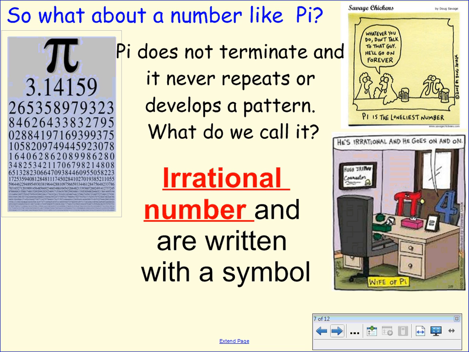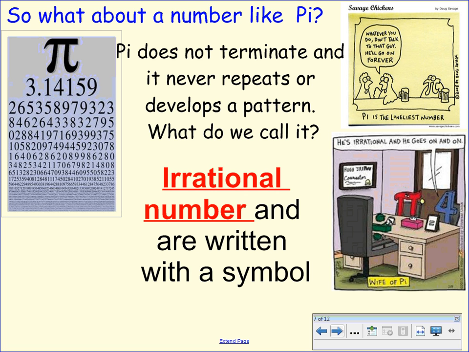Does pi end? No. Does pi ever develop a pattern? No. So pi is not rational. Pi is irrational because it doesn't stop. It goes on and on and on forever. It just keeps going and going and going. It can be very irrational. Okay? So pi is an irrational number. And very often irrational numbers are written with some sort of symbol, which you'll get into more, like you'll see square root.